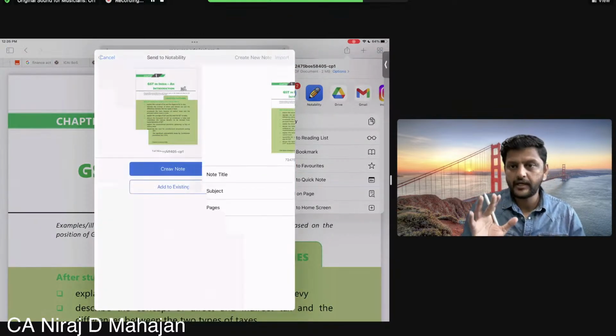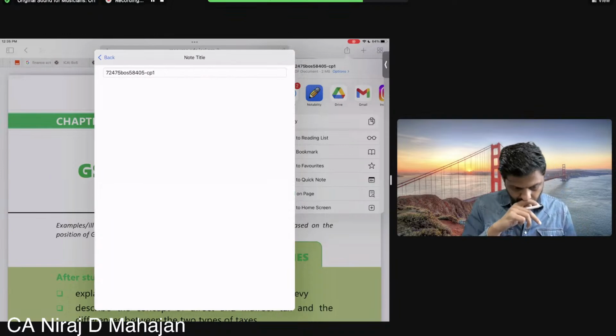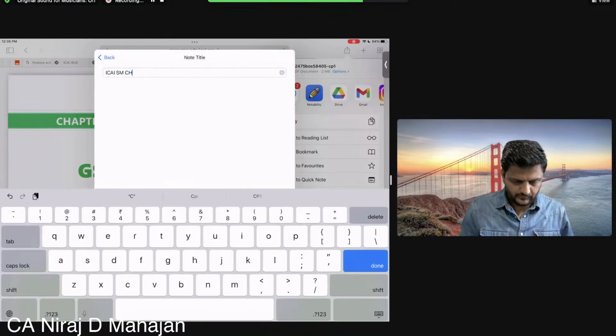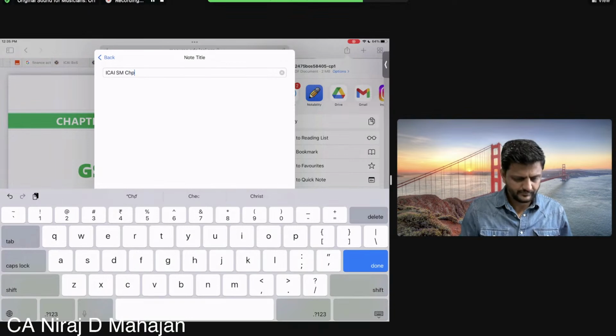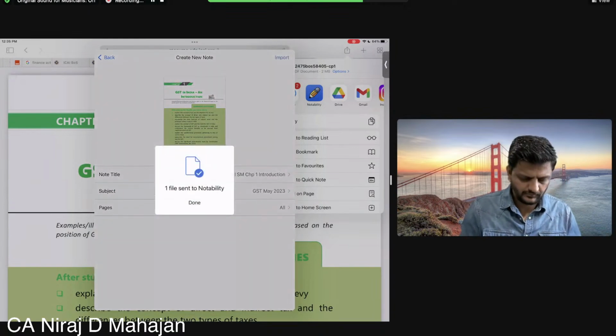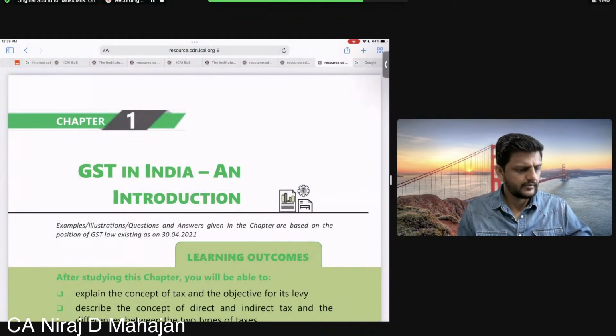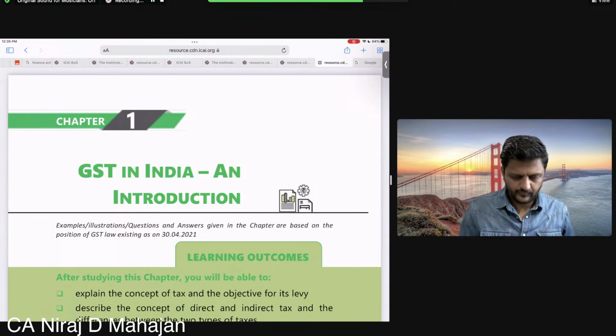Again, first priority what? ICAI statement always, always, and always. No doubt about it. Okay. Can you start, everybody? Chalo.